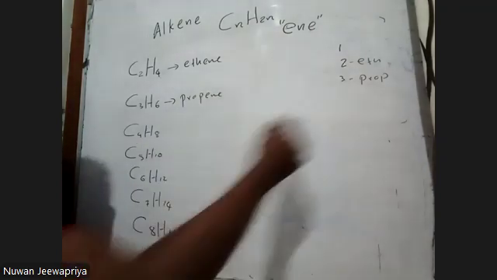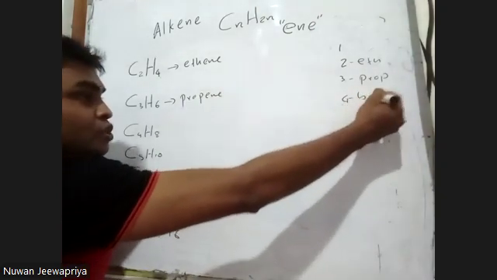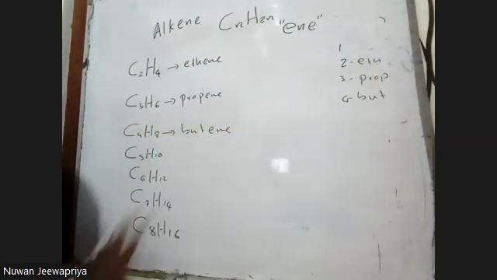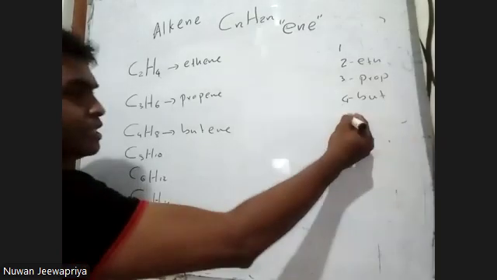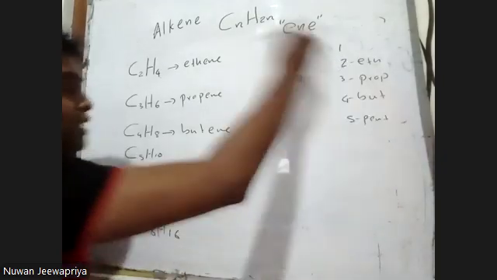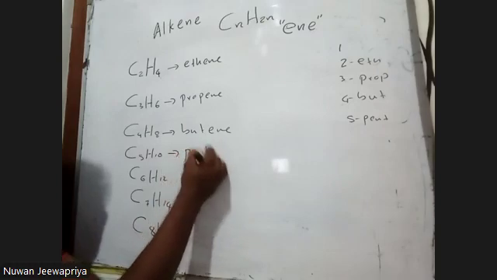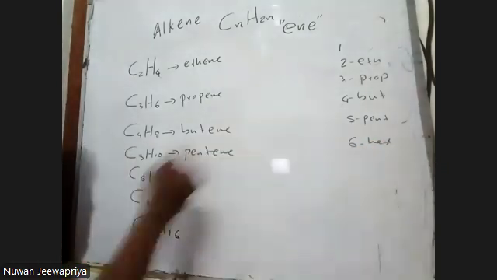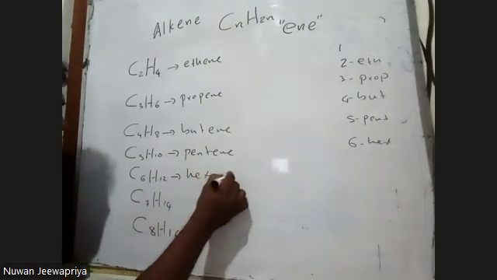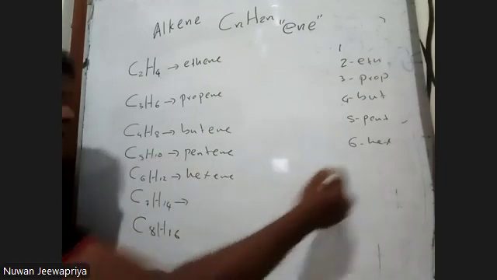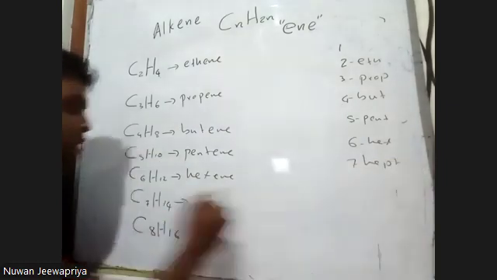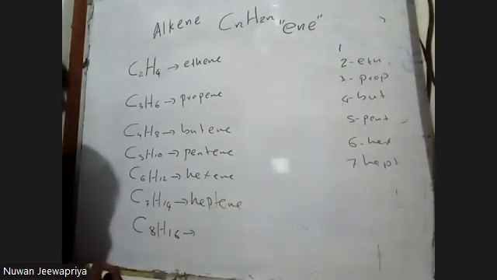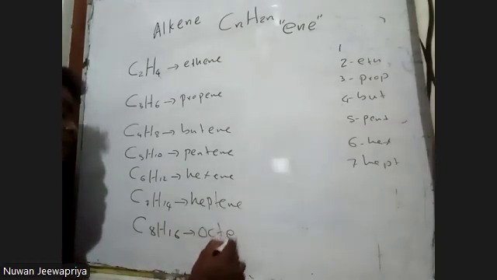And then the 4 carbon is but, butene, we call that butene. 5 carbon is pentene. 6 carbon is hexene. 7 carbon, hept, heptene. 8 carbon, octene.